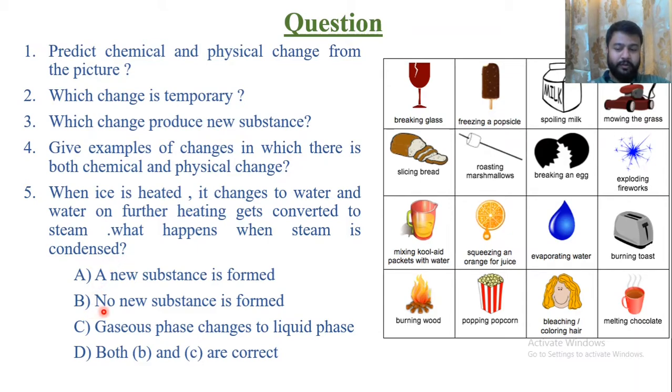Option B, no new substances formed, that is correct. Gaseous phase changes to liquid phase, this is also correct. So both B and C are correct options. So we can say that option D is correct as it contains both B and C. So for this MCQ, the answer is option D. Is it clear? Okay.